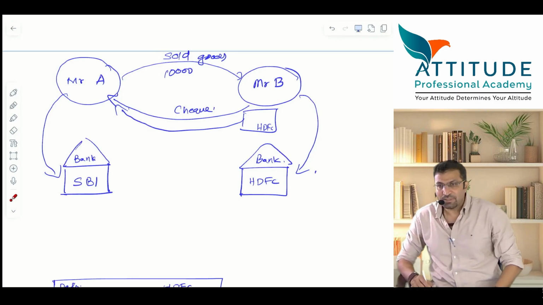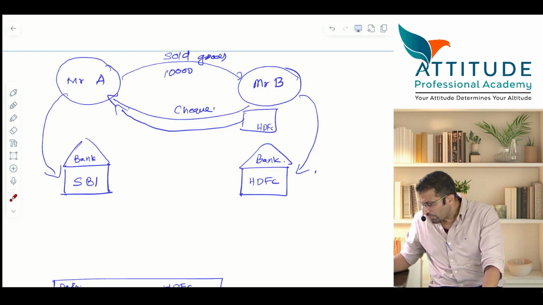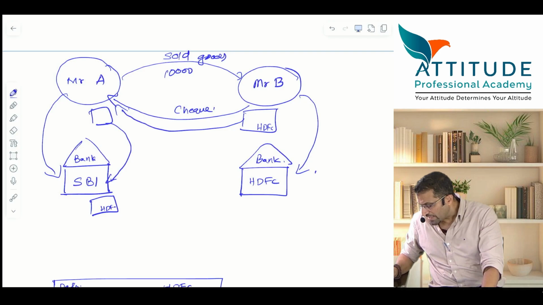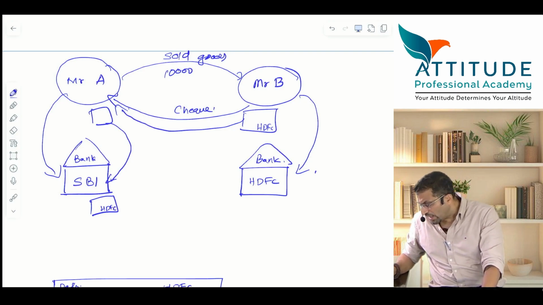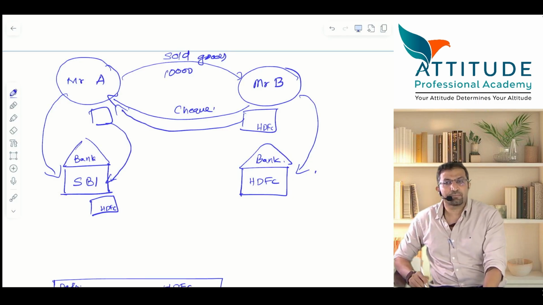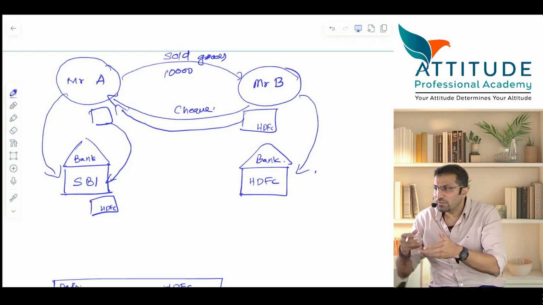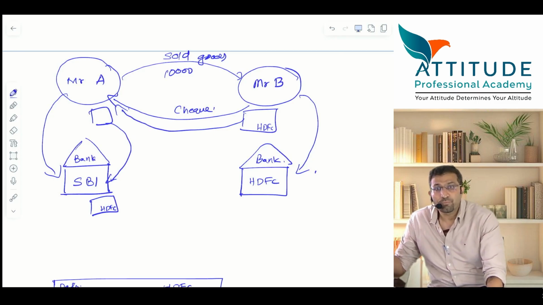Anybody can tell me how does this happen? Is it so easy? Okay, let us say you are Mr. A. Now you have got the check. Chalo. You have got this check. You have given the check to whom? SBI. Now SBI has this check. SBI has whose check? HDFC. That is Mr. B's check. Correct? Is it right? So how will SBI send it to HDFC? Anybody knows? How does the check go? Will it go physically? Does it travel physically? How does it travel? Yes? Online, WhatsApp.